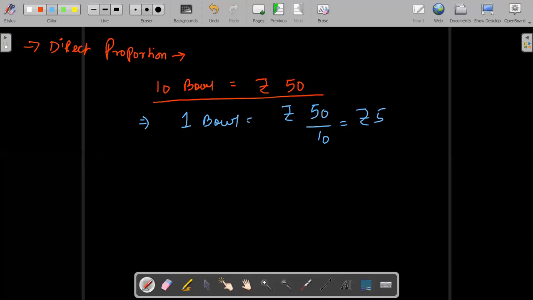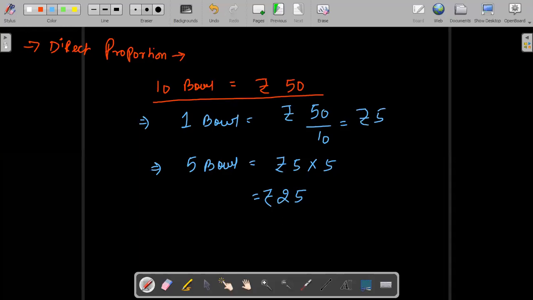That means 5 bowl will be for rupees 5 into 5, and that is why we have got the answer as 25. I hope, Kritika, it is clear to you now.